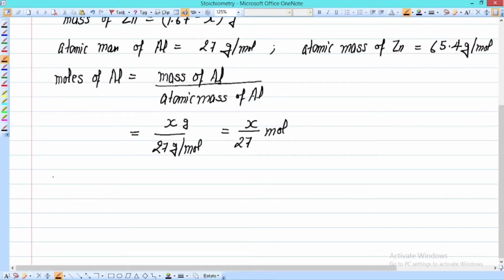In the same manner, moles of zinc can be calculated. Moles of zinc is equal to the mass of zinc divided by the atomic mass of zinc.